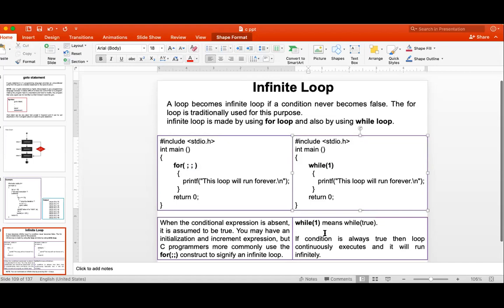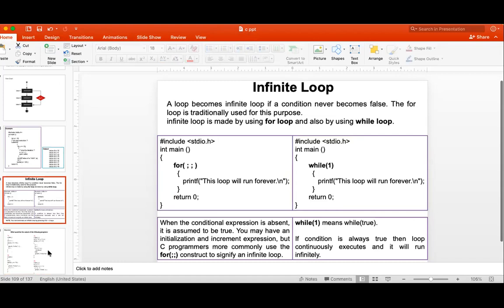So only to run infinite times, condition is not required in the for loop, correct. And do while also requires the condition. We can put the do, and in the while we can put the 1 there. Using the do while loop, generally we can make the infinite loop also.